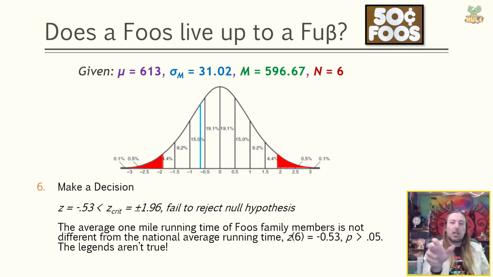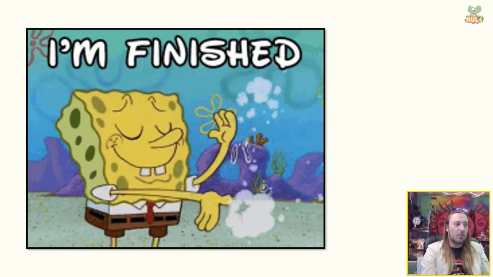Now, typically we report those as the absolute value, so we wouldn't report the negative value, but I put it in here anyway, negative 0.53, because the probability of this occurring due to chance alone is greater than 5%. It's definitely not less than 5%. It's not an unlikely event. It's a likely event. We then write lowercase italicized p greater than 0.05. And then you might say something like the legends aren't true, however you want to word your conclusions. But that's it. That's another example of a z-test.